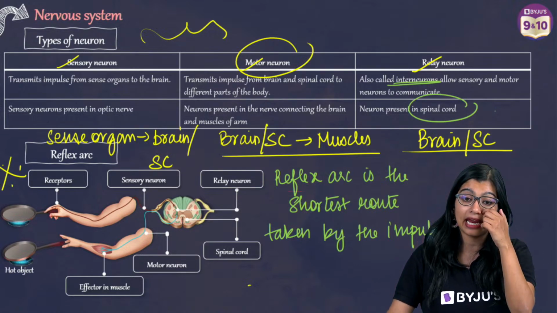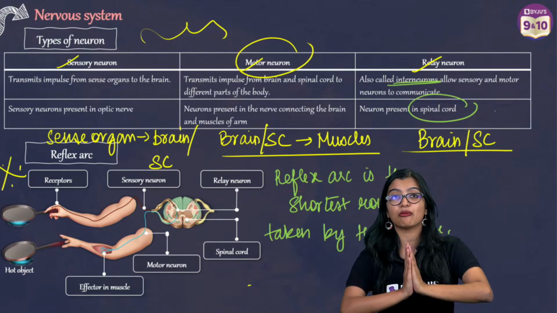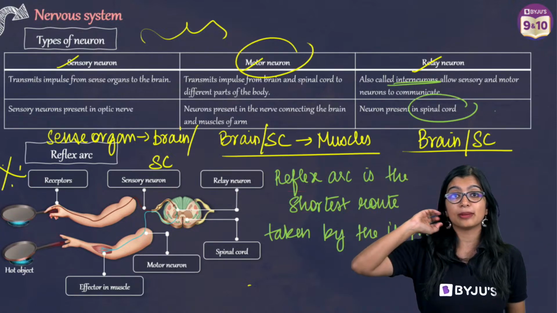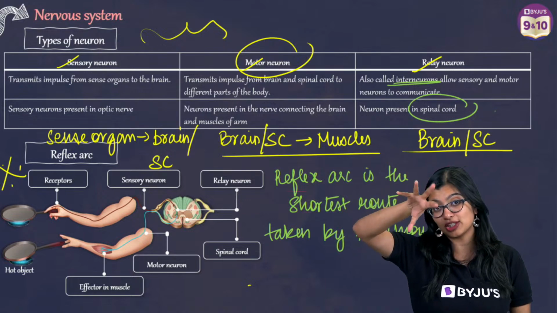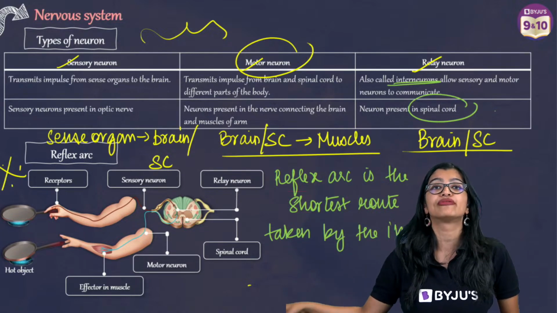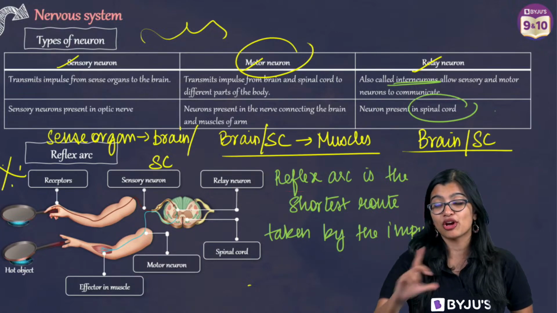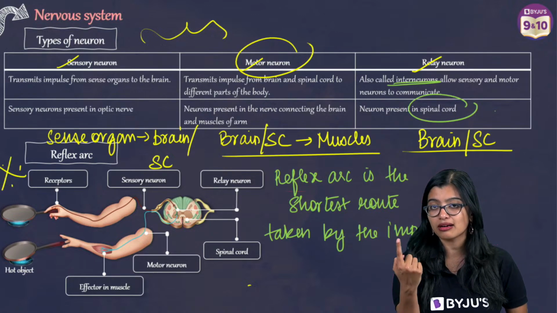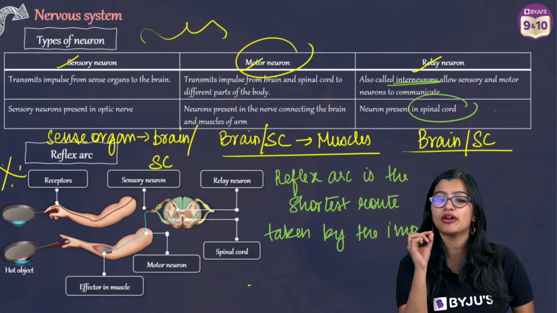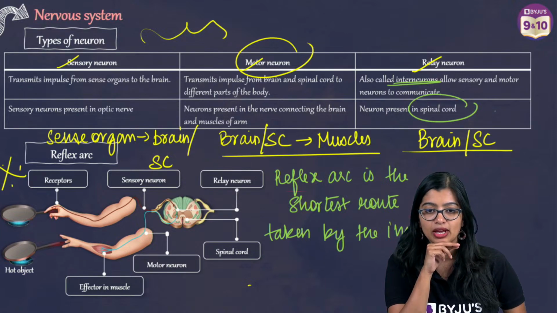Function of the brain and reflex action. Like I said, there is the reflex action. What is the function of the brain? The brain is something that is aware. So when the spinal cord is taking a decision, the brain is made aware of the reflex action. That is something you need to understand. So when you're writing the pathway of a reflex arc, don't only write spinal cord. Always mention the central nervous system.